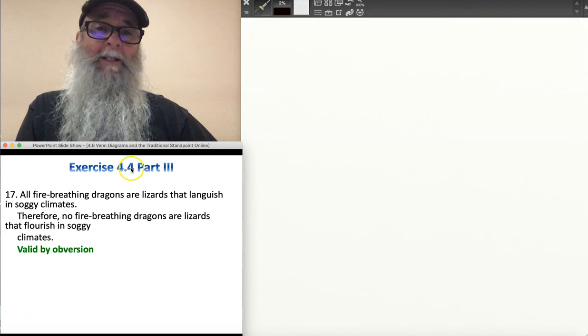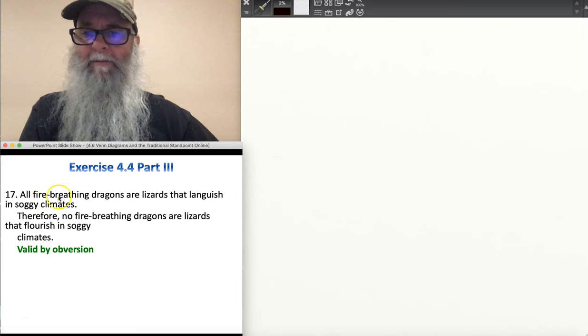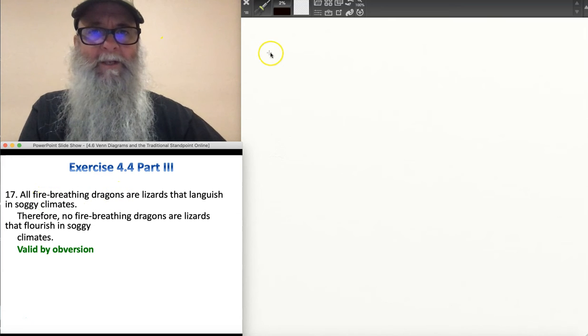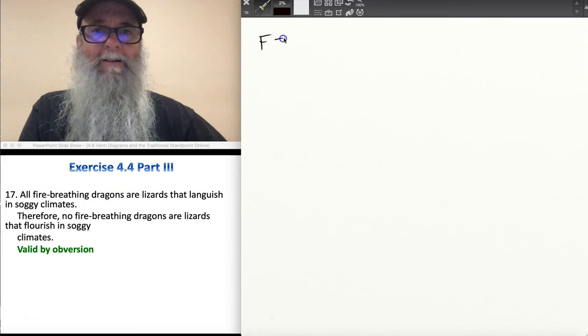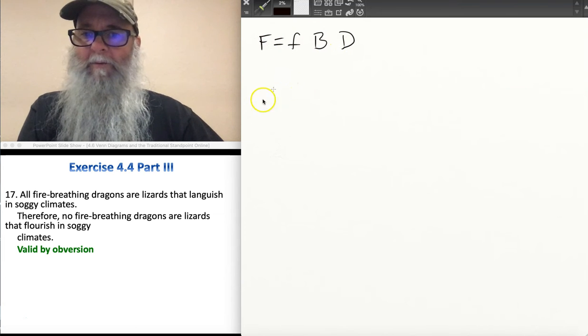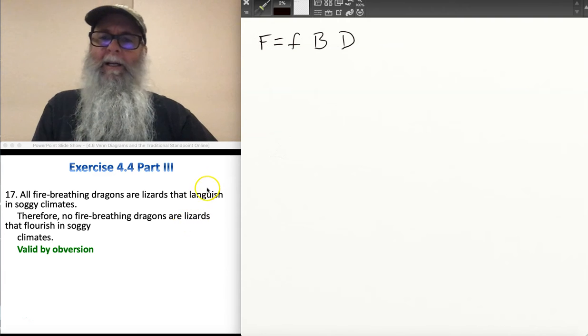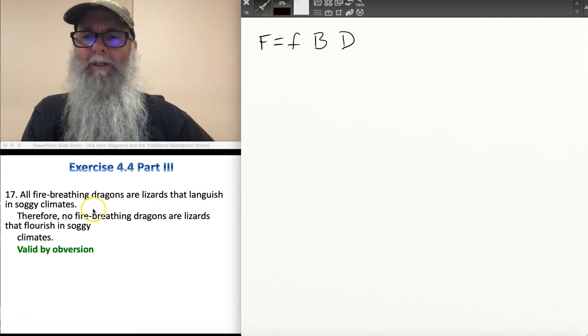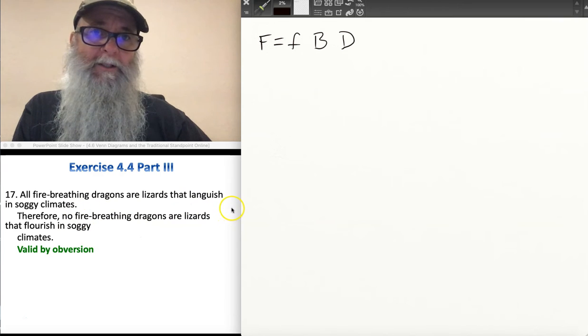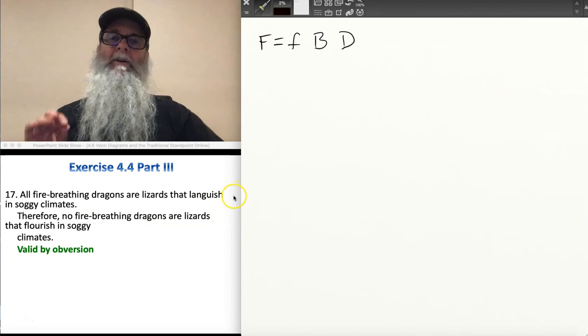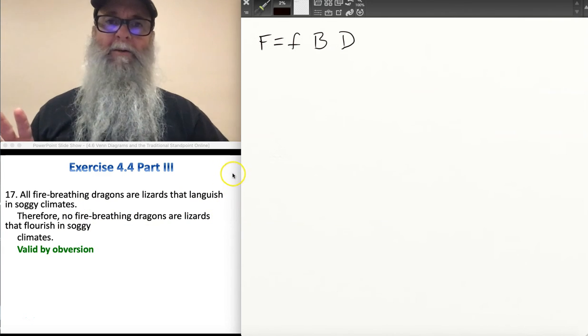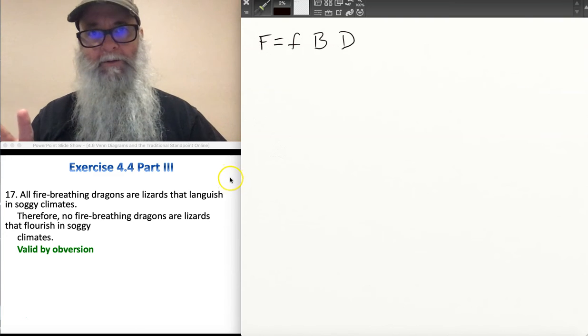Now what I'm going to do is identify my categories of things, my subject and predicate terms. So I see I've got fire-breathing dragons, so let's just make that F. Right, so this is fire-breathing dragons. And then the predicate terms of the premise and the conclusion are different. One is lizards that languish in soggy climates, and the other is lizards that flourish in soggy climates, okay? So I've got three terms in this argument, three categories of things, and I'm only allowed to have two.